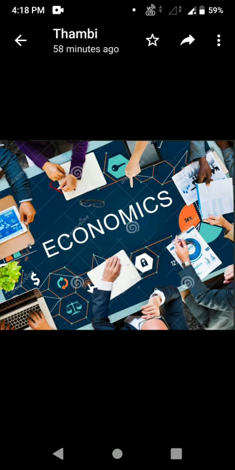That is a simple definition. Another definition is: economics is a social science concerned with the production, distribution and consumption of goods and services. It studies how individuals, businesses, governments and nations make choices about how to allocate resources.